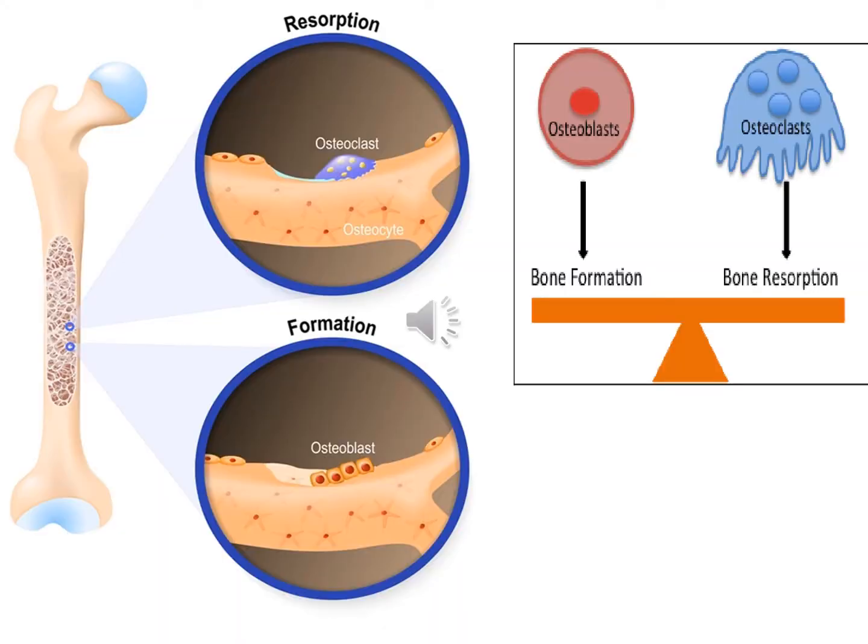So bone resorption and formation go on side by side, and they are both interlinked to one another. Resorption is carried out by the multinucleated phagocytic osteoclastic cells, while bone formation is done by the osteoblastic cells. So both are needed and both are important. We are going to discuss the two clinical conditions which result from either of them being deficient. The resorption is very important and formation is also very important.